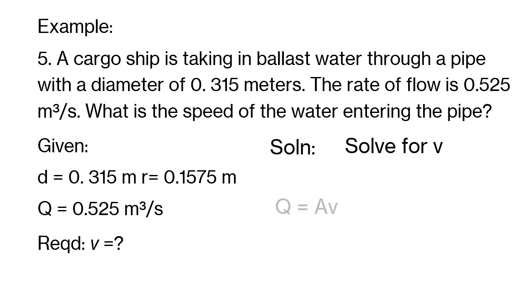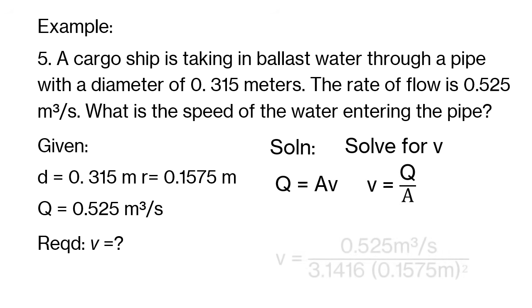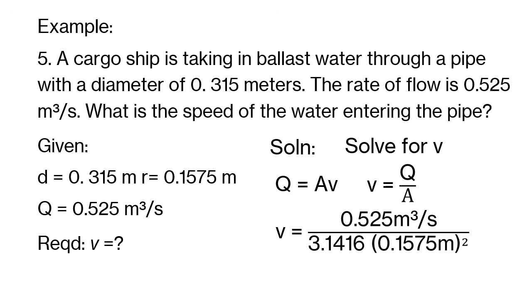To solve for V, we have V equals Q divided by A. That is 0.525 cubic meters per second divided by the area, which is given by pi r squared, or 3.1416 times 0.1575 squared. We get 6.737 meters per second.